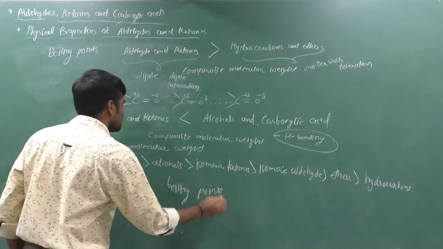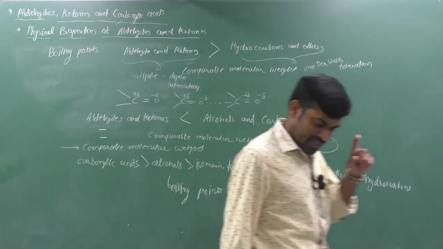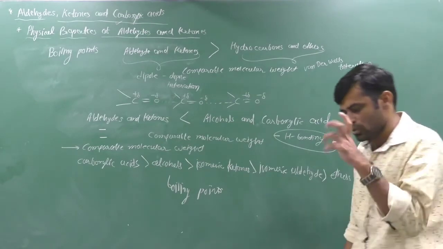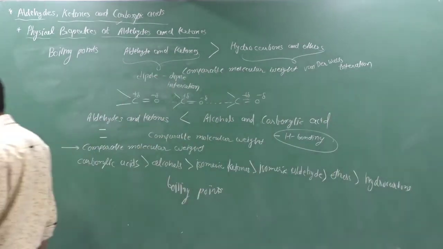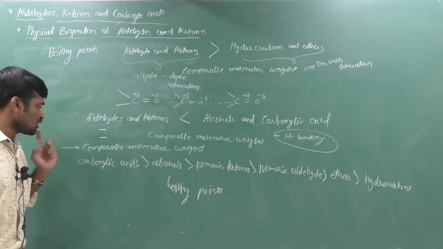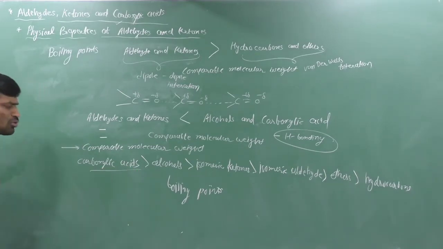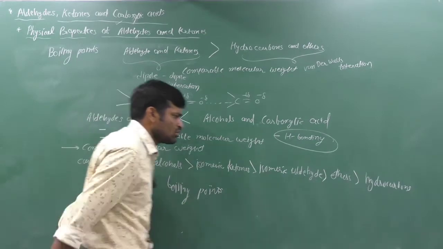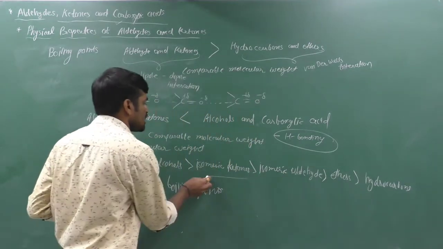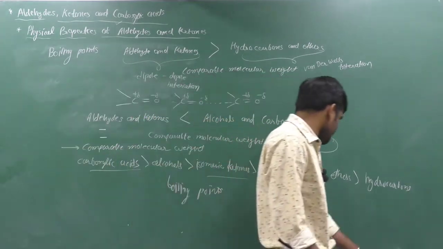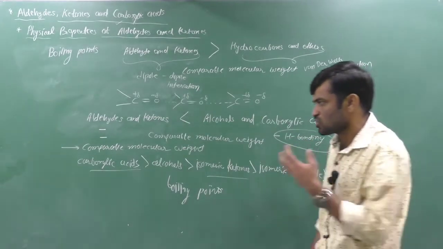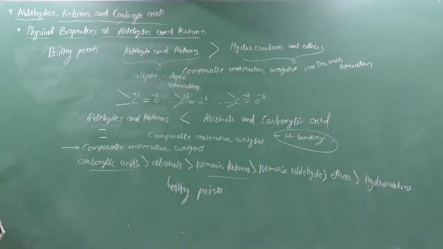which is theoretical. Yes, in experimental values some exceptions can be there, which I will tell you. But if you think about the theoretical concept, the highest boiling point is of the carboxylic acid compound, then alcohol, then isomeric ketones, then aldehyde. Yes, between aldehydes and ketones, the ketone boiling point is higher. Then aldehyde, then ether, and then hydrocarbon. It is the actual order of boiling point according to the theory with comparable molecular weight: carboxylic acid, alcohol, isomeric ketone, isomeric aldehyde, ether, and hydrocarbons.